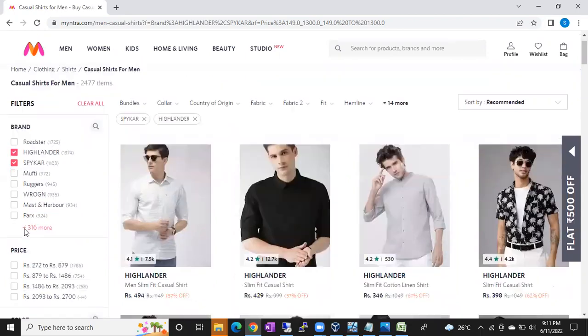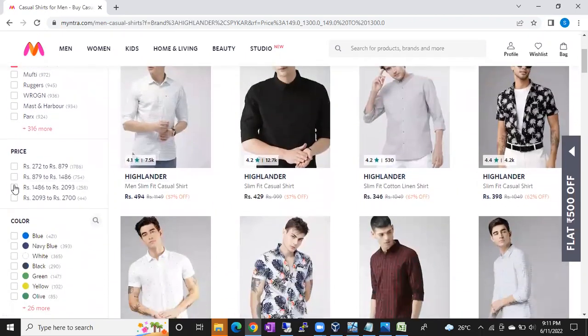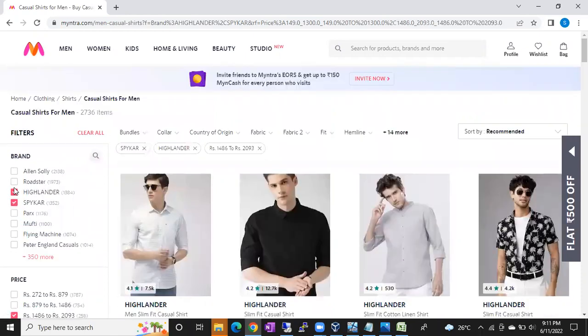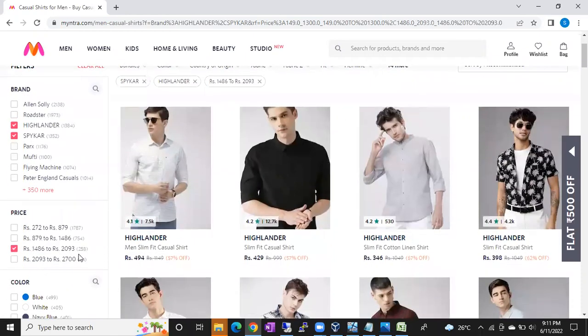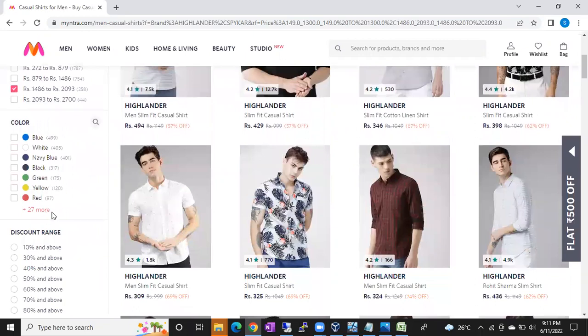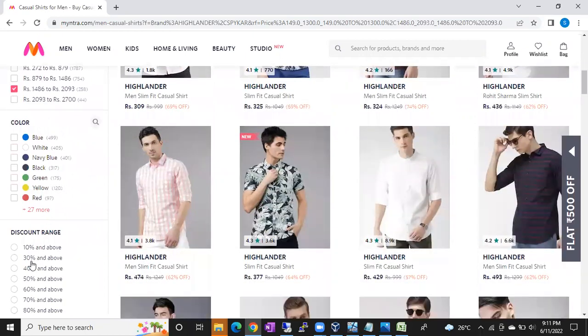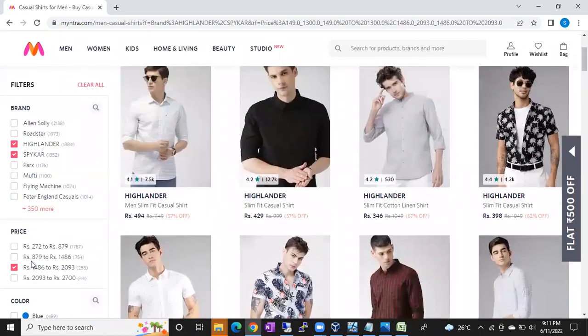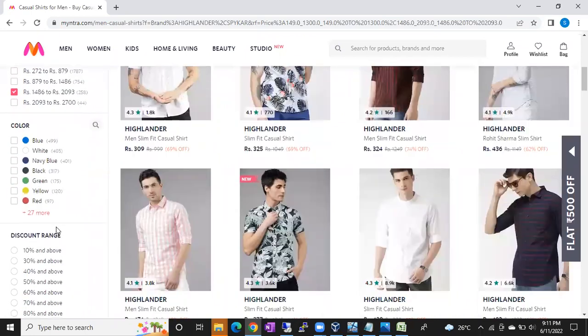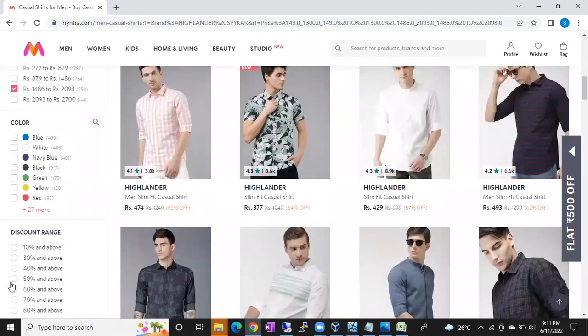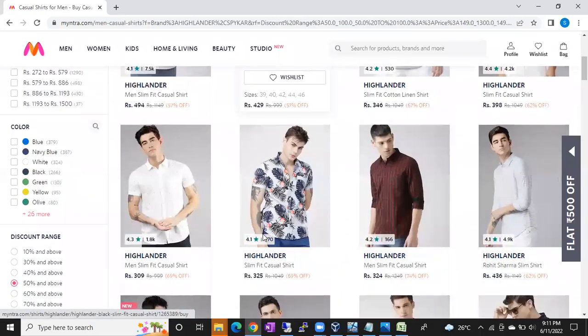I want a price range of something like 1486 to 2093. Let's go with colors, no issues. Let's go with the discount also. Let me go with 50% and above. We'll see if any offers are there more than 50%.